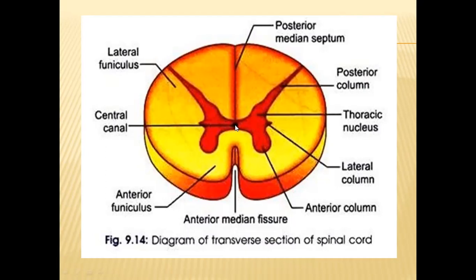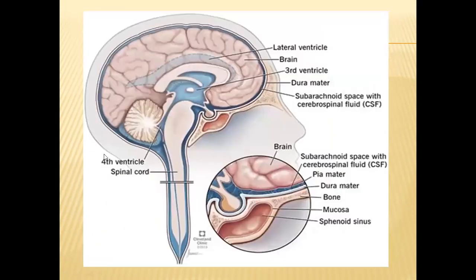In this way, cerebrospinal fluid supplies nutrients and oxygen to the neurons present in the central nervous system, and it will collect the nitrogenous waste materials and carbon dioxide from these neurons, and they will be sent to the brain region where the plexus will be there.